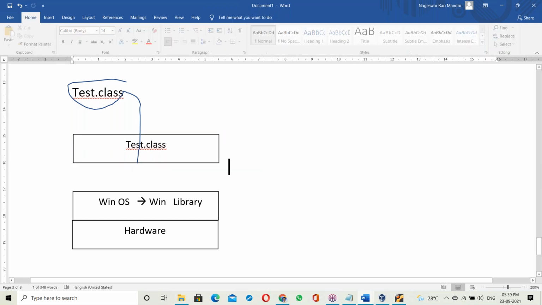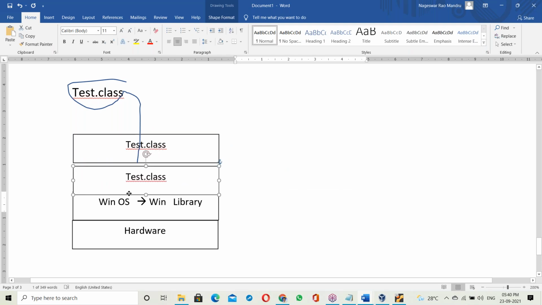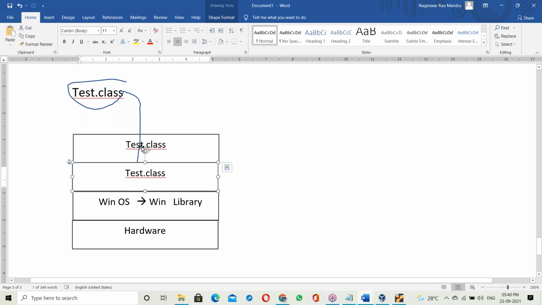So between the tested dot class file and Windows OS, one more layer comes into the picture. What is that layer? Can anyone guess?